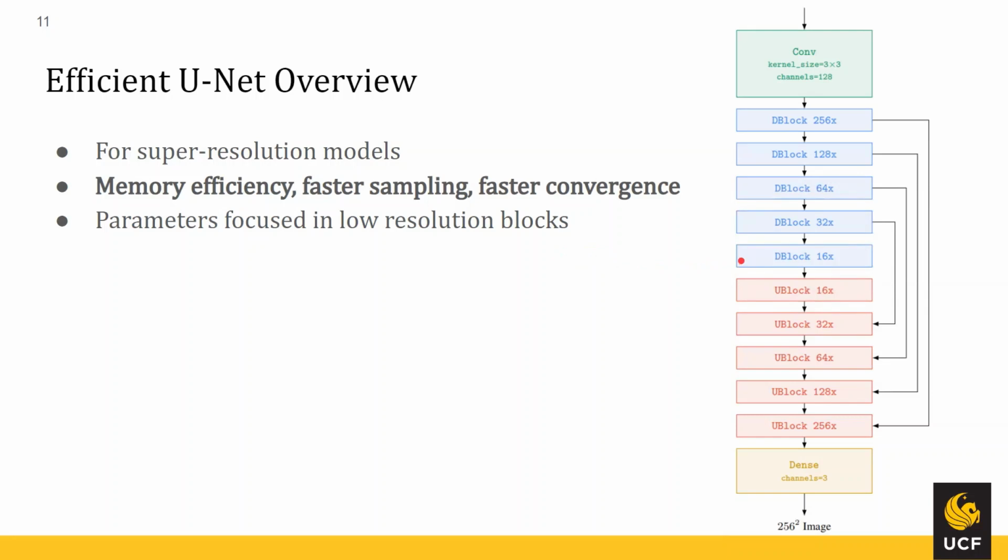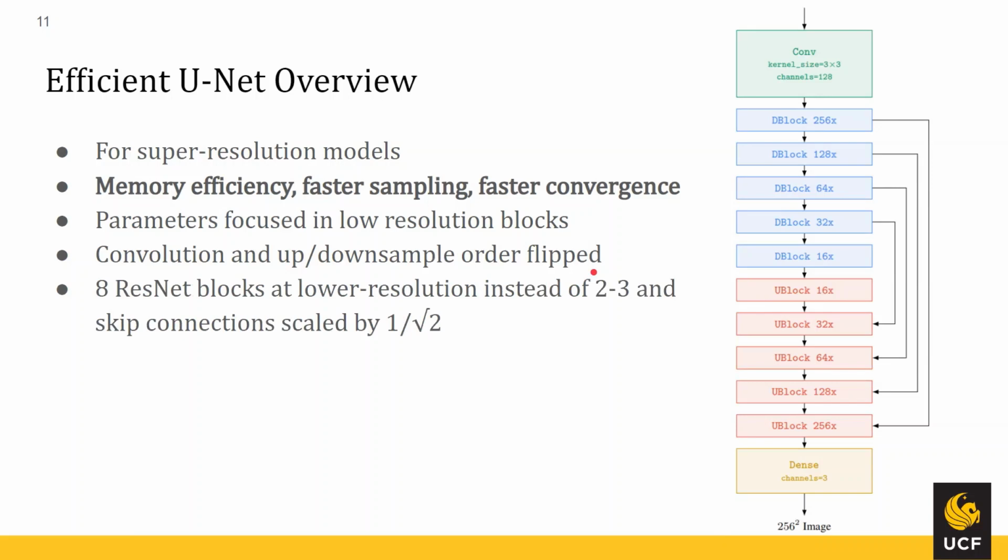And the reason that this helps is because they're allowed to have wider blocks that are less deep in this lower resolution range, so they get higher throughput in the model, but they don't have the memory efficiency penalty that would go with a really wide and really deep block, which would be up here with the 256 and 128 blocks. So to get faster sampling, they actually realized that in the U-Net you can flip the order of the convolution and up and down sample operations to get 2 to 3 times faster sampling. I'll explain this with the picture on the next slide, but just keep that in mind for now.